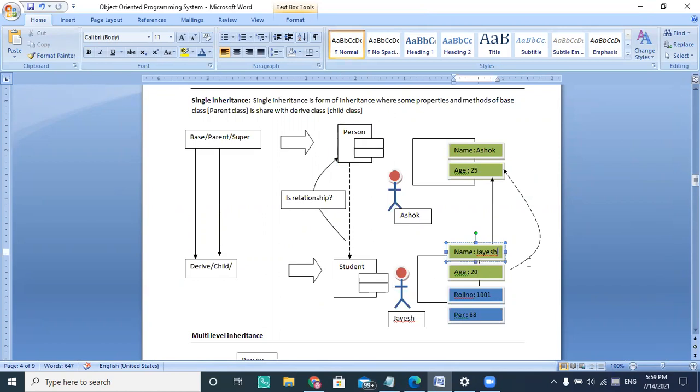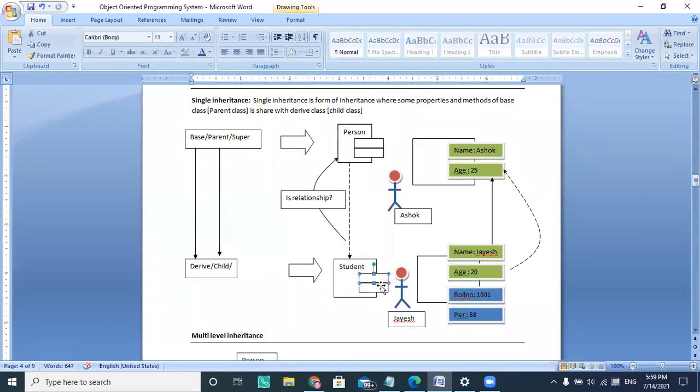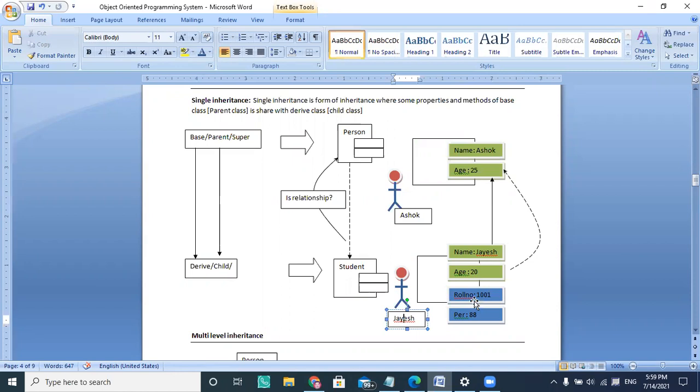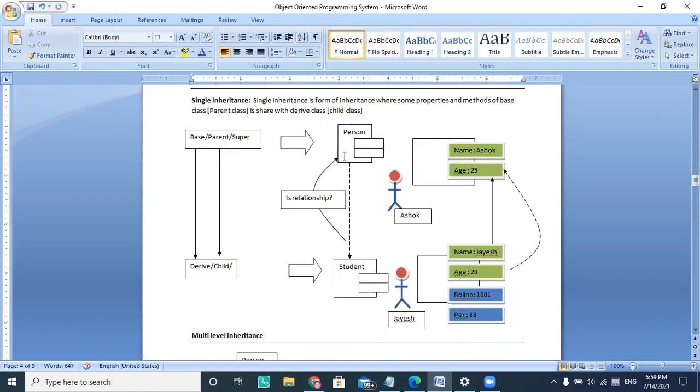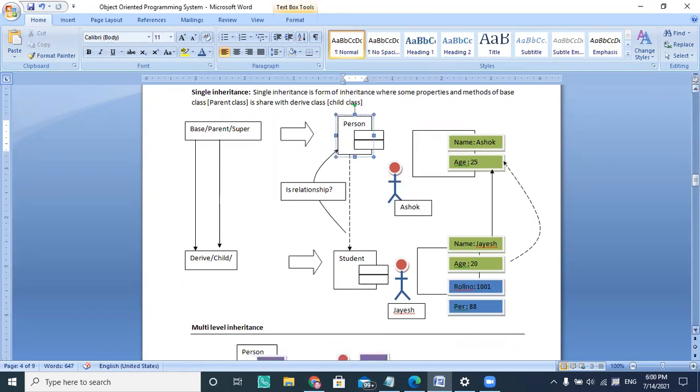So now this student is replacing the values with Jayesh and age 20. These are the two data members which are not part of the student, but the person data members can be inherited into this class. Jayesh wants to add some more data like roll number and percentage, as well as name and age. So instead of creating a new student class, we will extend the person class as a student, so that the person data becomes available to the student.